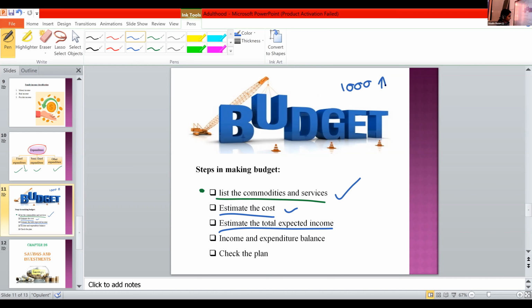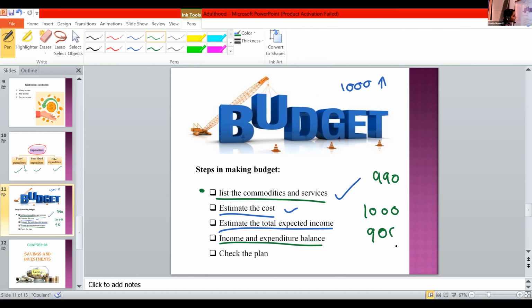Then the next step is income and expenditure balance. It's very important. In the case of Meghna, it's 990. That's not a very good budget. Try to fix it. If it is a 1,000 rupee budget, you need to plan all your needs within 900 or 950.